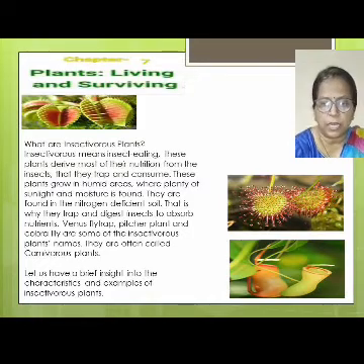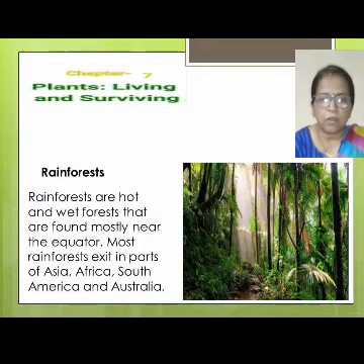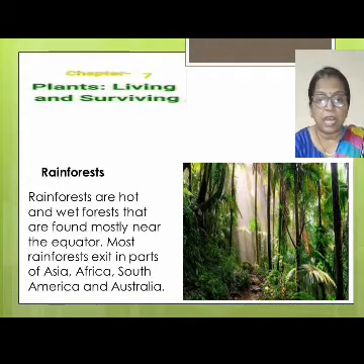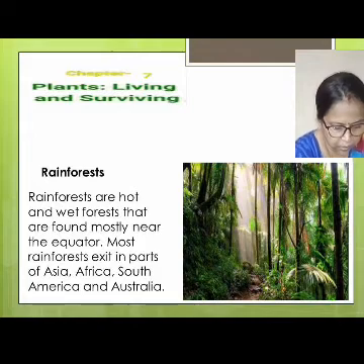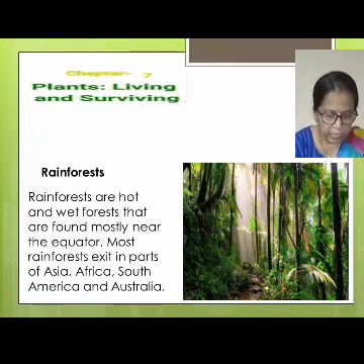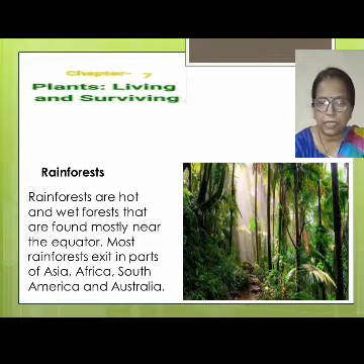Now about the rainforest. So children, rainforests are hot and wet forests that are found mostly near the equator. Mostly rainforests exist in parts of Asia, Africa, South America and Australia. Children, you know that in this forest the climbers cover all the plants and they take an umbrella shape. Okay children, and a wide variety of animals are also found in this area.